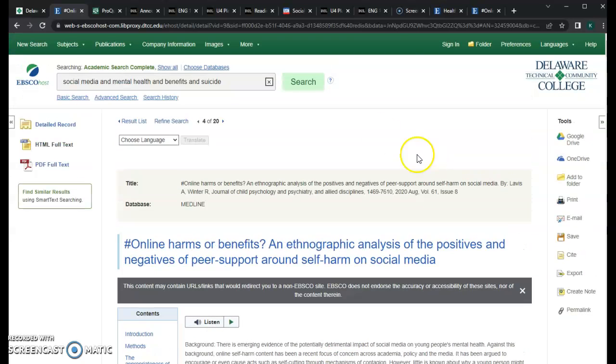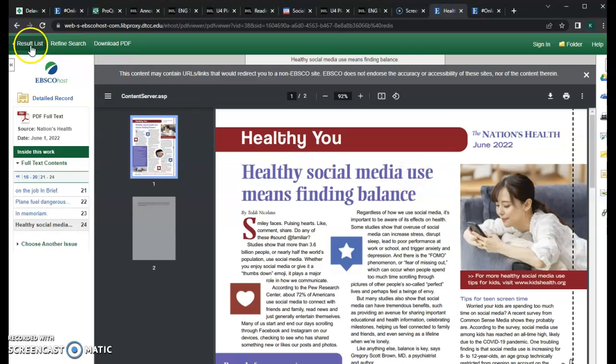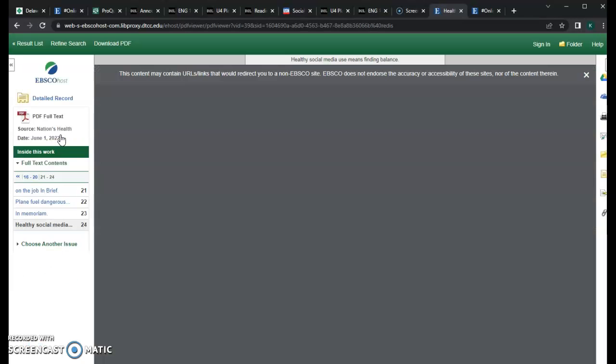So that's an option. Another one I found earlier is called Healthy Social Media Use Means Finding Balance, and it talks about some of the positives of social media use as well. I just typed in benefits of social media to find this one. It's by Teddy Nicholas. So this one would work as well. And to click on it, you just click on the PDF full text and it would pull that up.